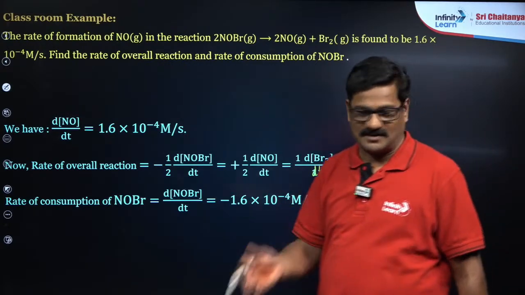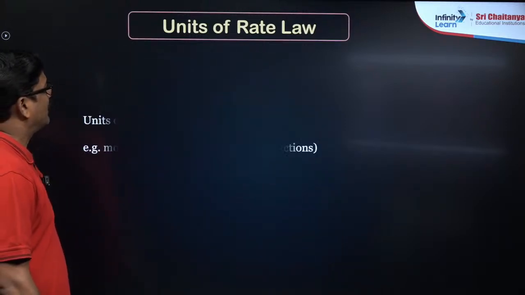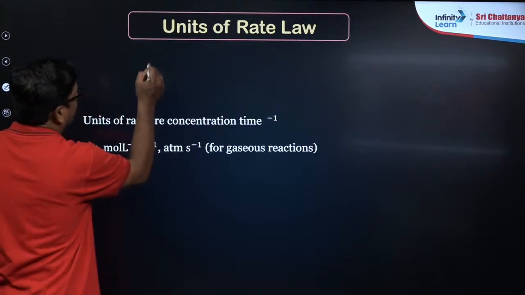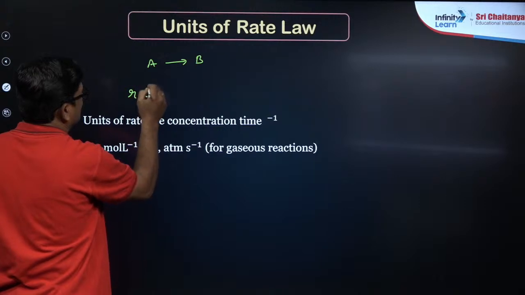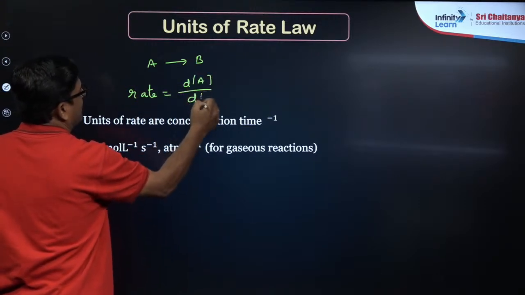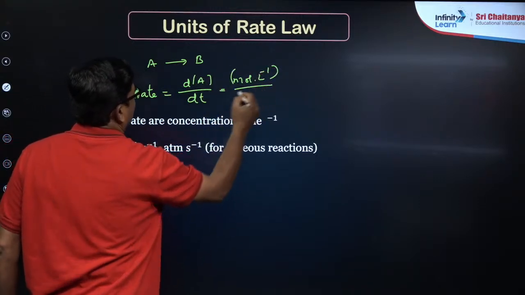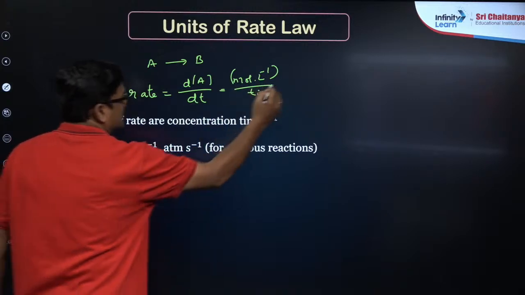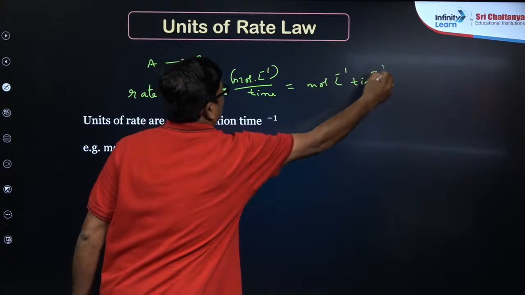It is a simple way to answer. And also units for the rate, units of rate law. So units for the rate law, you can say rate: A gives rise to B. So the rate is going to be dA by dt. Concentration of A is mole liter inverse, upon time in seconds. So you can say mole liter inverse time inverse.